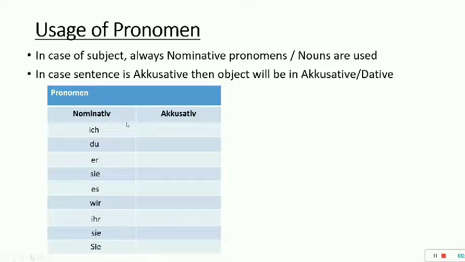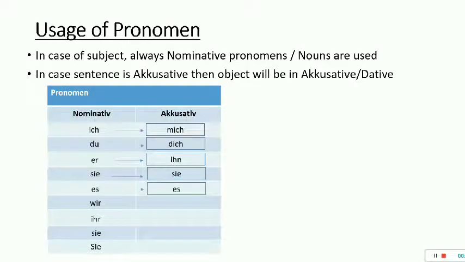So if you have to put a pronoun as the object in accusative, you cannot put ich, you have to use mich. Mich matlab mujhe. Du becomes dich, matlab tujhe. Er becomes ihn, usko. Sie does not change, Sie remains sie only, es remains es only. Wir becomes uns, wir means हम, uns मतलब हमको.